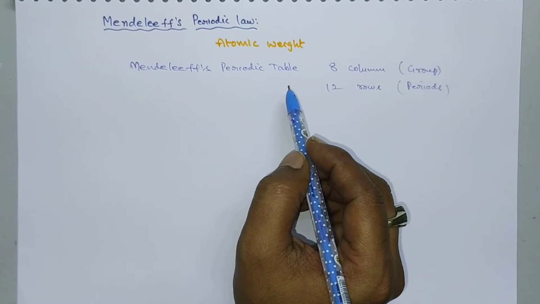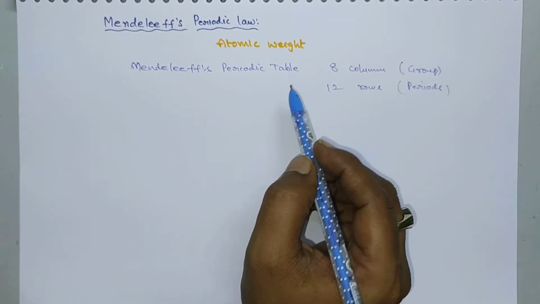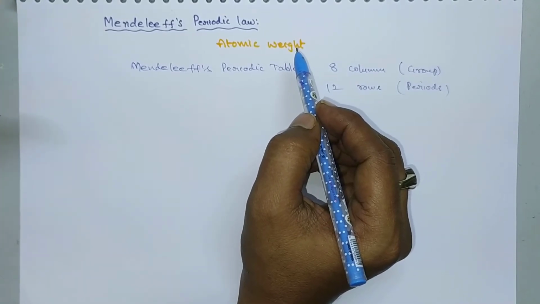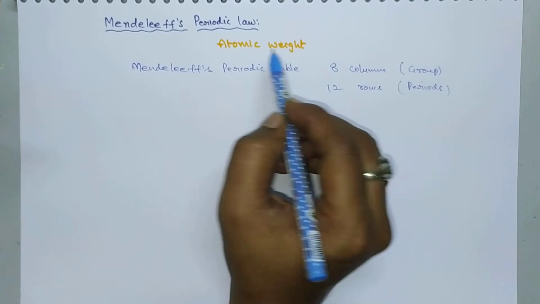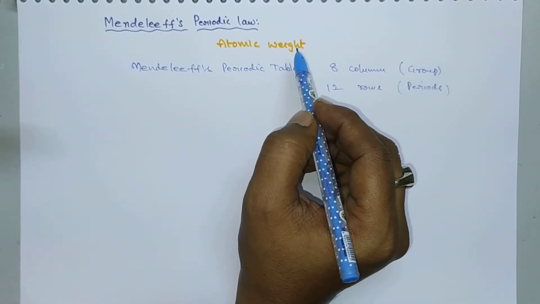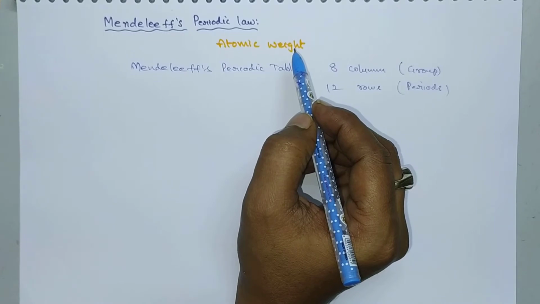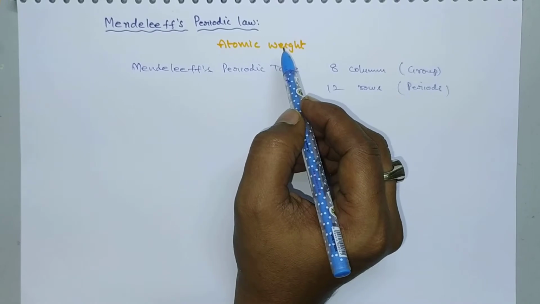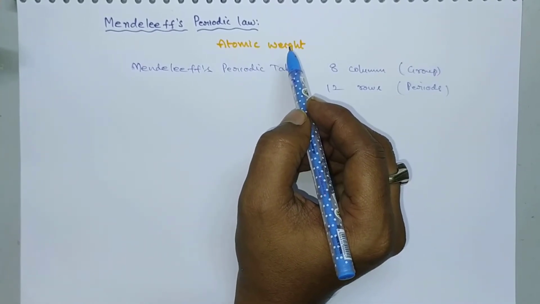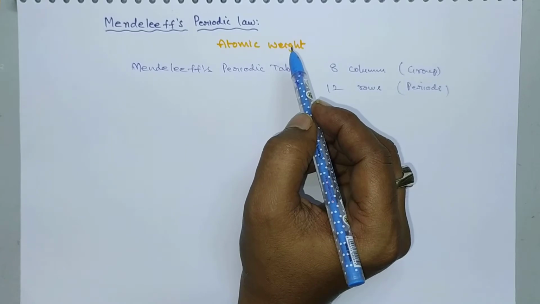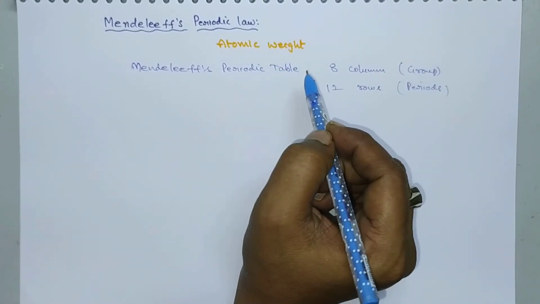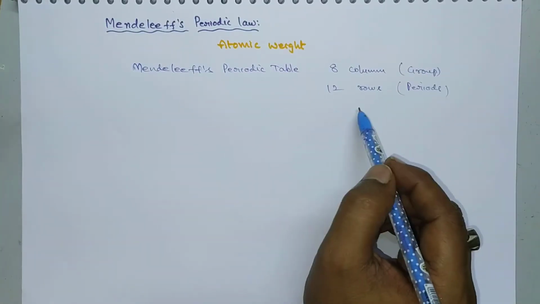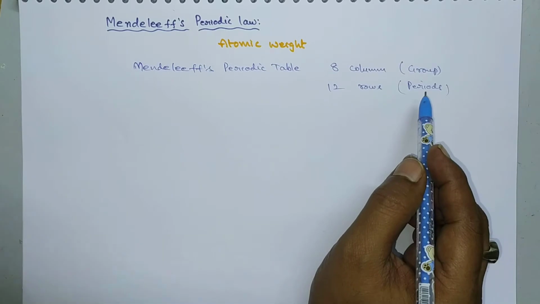So this Mendeleev periodic table is designed purely based upon atomic weights, because the periodic properties of elements are the periodic functions of atomic weights. The physical and chemical properties of all elements are the periodic functions of their atomic weights. So that means he classified the elements depending upon their atomic weight and designed the Mendeleev periodic table, which consists of 8 vertical columns called groups and 12 horizontal rows called periods.